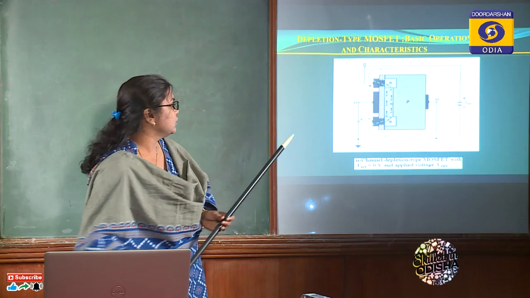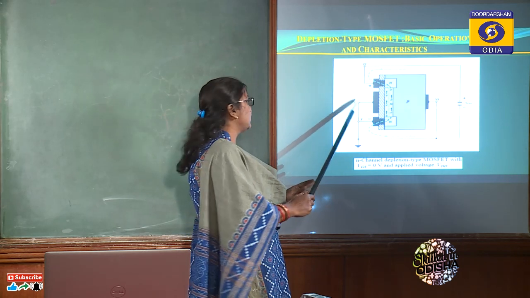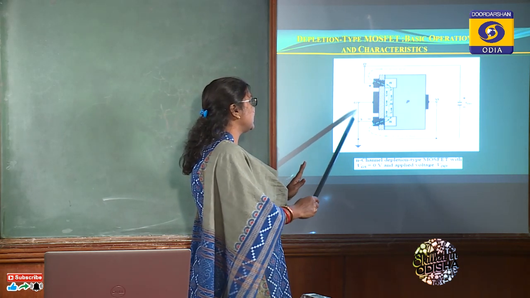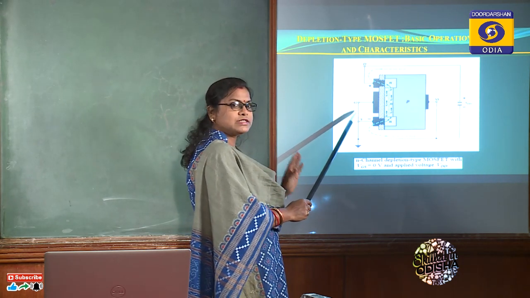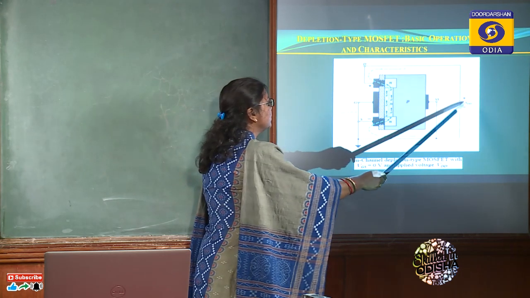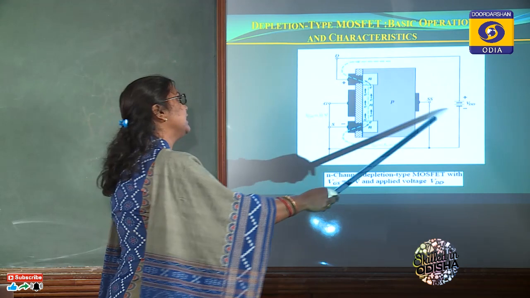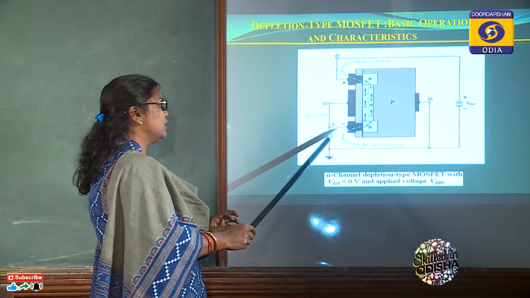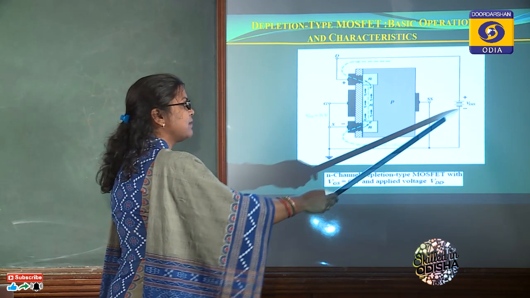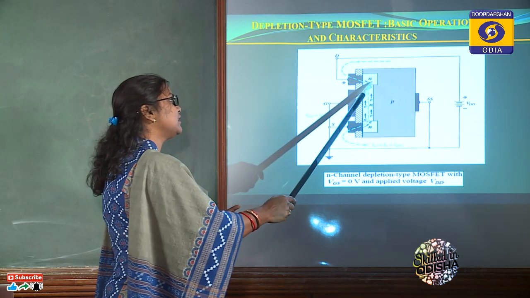So what happens actually when there is no voltage difference between gate and source, or they are internally shorted? Here the voltage is 0, and as we apply voltage across drain to source by connecting the positive terminal of the battery to drain and the negative terminal of the battery to source, then due to the force of repulsion between the negative potential of the battery and the negative charge carriers, the electrons will flow from source terminal to drain terminal.